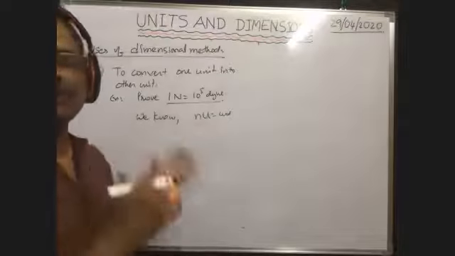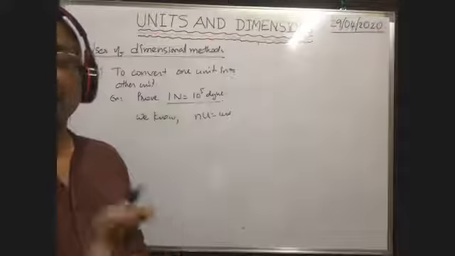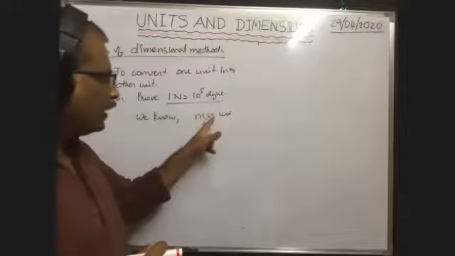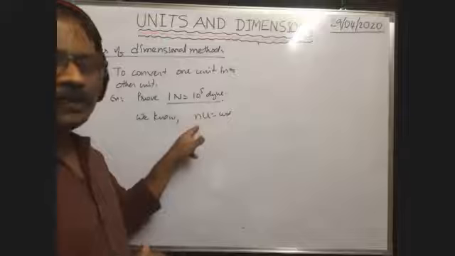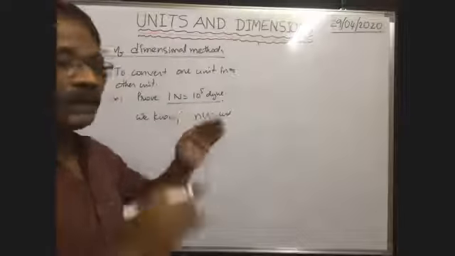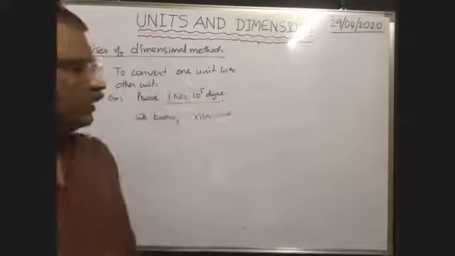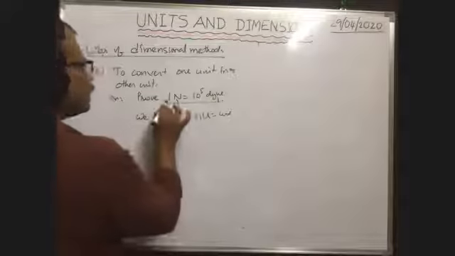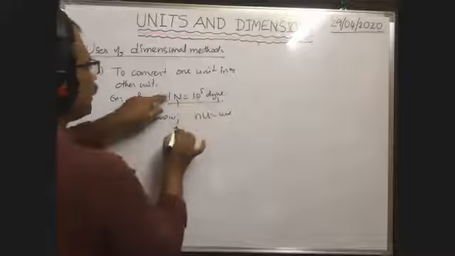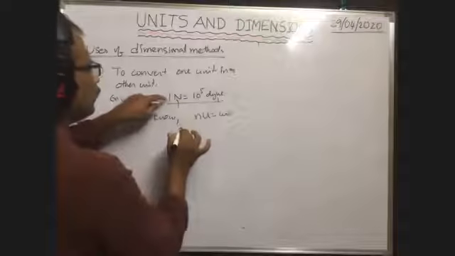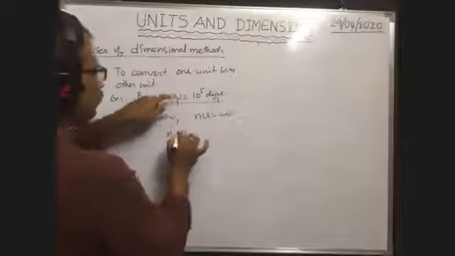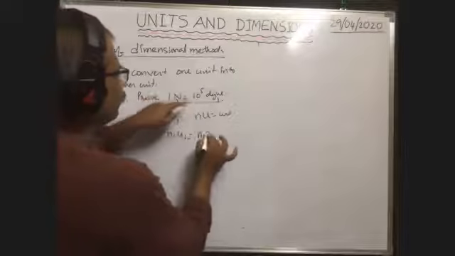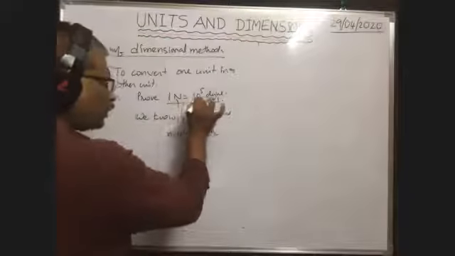The measurement does not alter. When the unit is changed, the magnitude will change, but the product of magnitude and unit always remains constant. Here this is one unit, this is another unit, and this is the magnitude, this is the magnitude. So n1 u1 is equal to n2 u2.